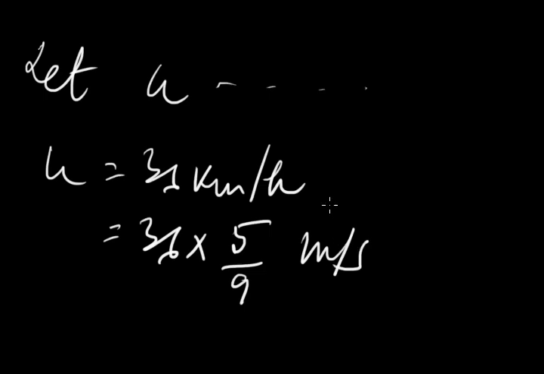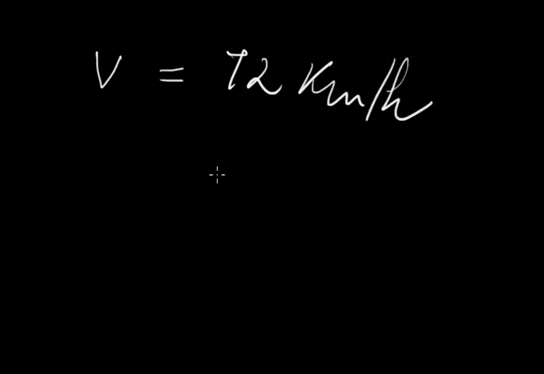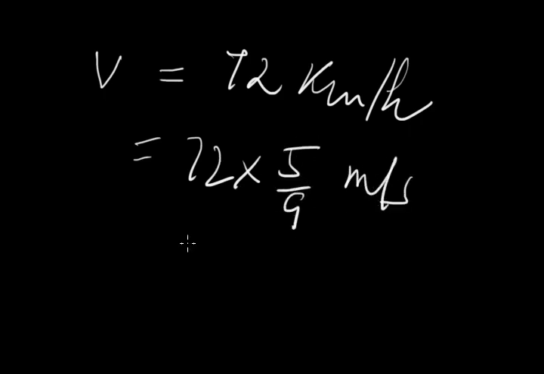Kilometer per hour can be converted into meter per second by multiplying by 5/9. Kilometer means 1000, hour means 3600, 1000 by 3600, that is 5/9. That is equal to 20 meter per second. And now the final velocity v equals 72 km per hour, that is 72 into 5/9 meter per second.